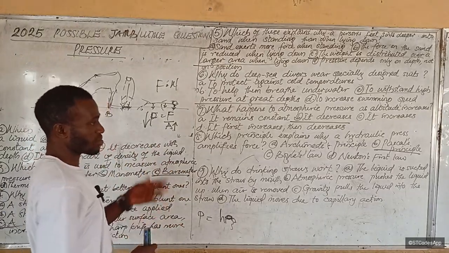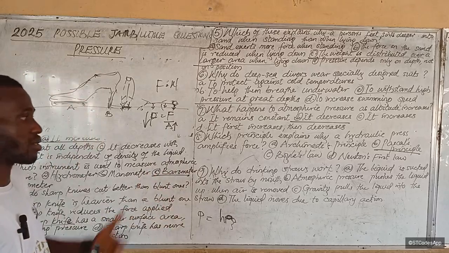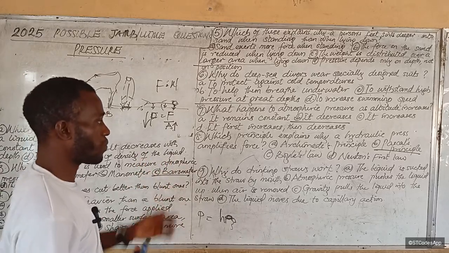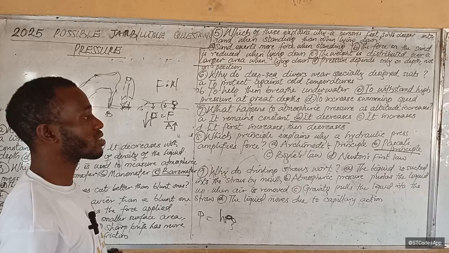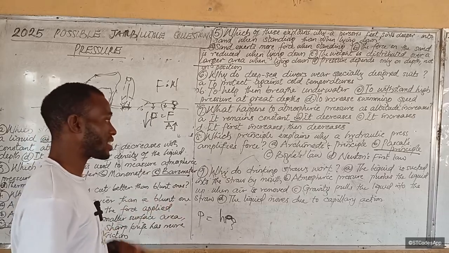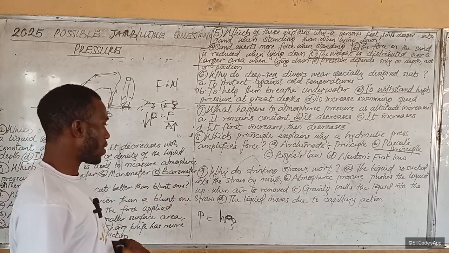In fact, Archimedes' principle is about density, so that is not it. And Boyle's law is about pressure and volume, so not that. And D does not even correlate to Newton's first law. All right, the next one.